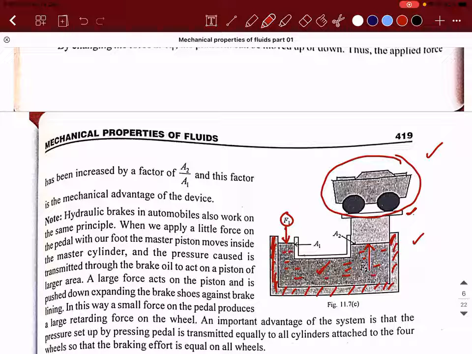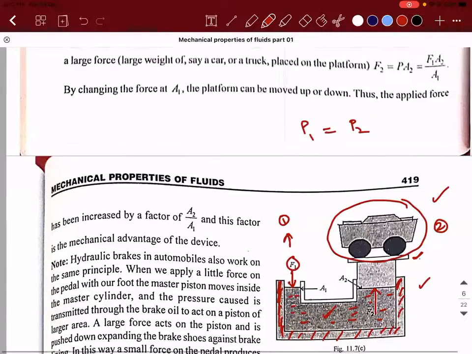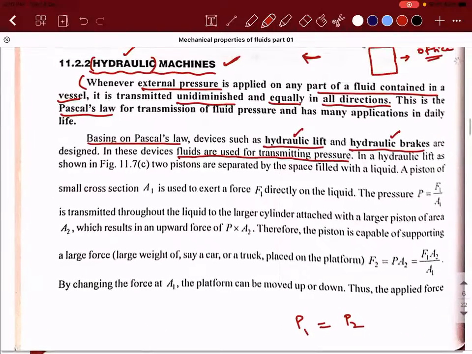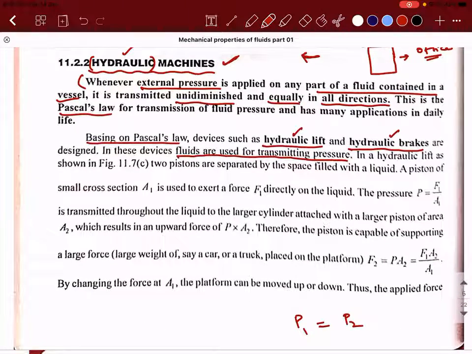From this, we can say there will be a pressure at point number 1 and a pressure at point number 2. So what does Pascal's law mean mathematically? The pressure at point 1 is equal to the pressure at point 2. That's what the statement says. Read it carefully. Whenever an external pressure is applied on any part of a fluid contained in a vessel, it is transmitted undiminished and equally in all directions. That is the meaning we are trying to convey here.